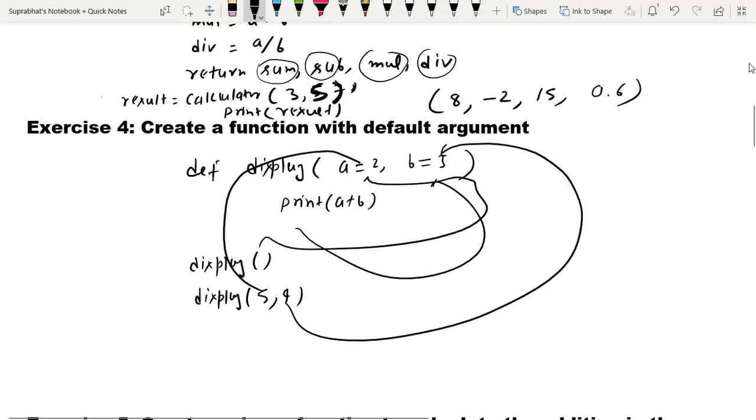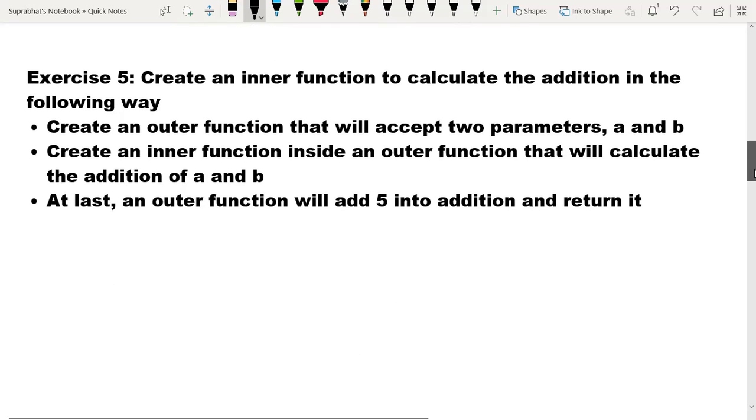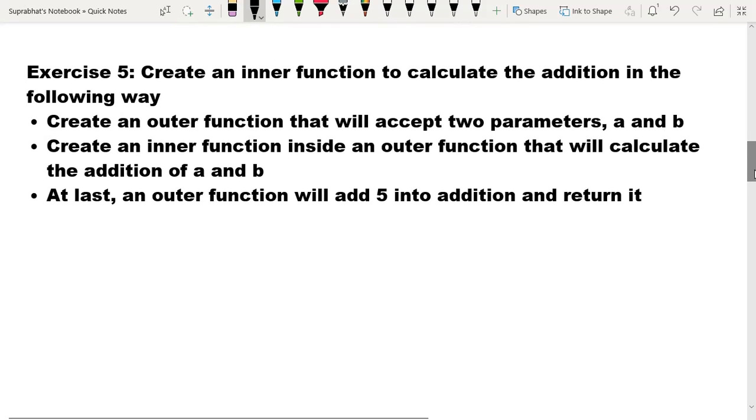Next question. This is the question: create an inner function to calculate the addition in the following way. Create an outer function that will accept two parameters a and b. Second, create an inner function inside the outer function that will calculate the addition of a and b. It means we have a nested function, one is the outer function and one is the inner function.